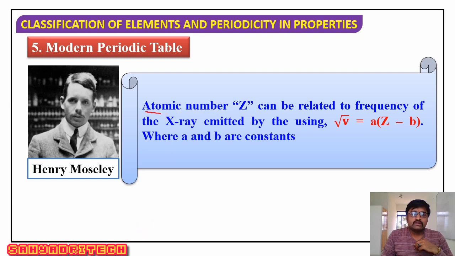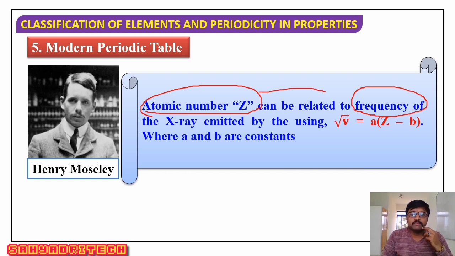He considered that the atomic number of the element is related to the frequency of X-rays emitted by those elements, by using the expression: square root of mu equals a into the bracket z minus b.